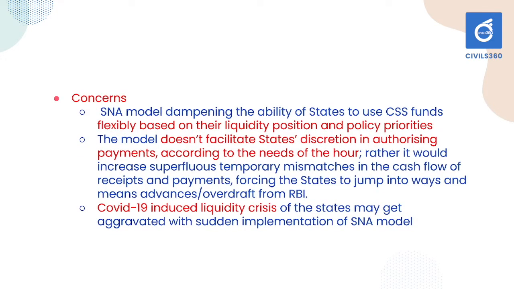And the concern here is that flexibility is a concern, and also we can say that the model does not facilitate state discretion. That is, the state needs to give a single nodal agency, so there is no discretion for the state government. Also there is an issue with COVID-19. As COVID-19 increased, there is an issue of liquidity. A liquidity crisis is there, and if the SNA model is applied or directly implemented over the period, it will definitely affect the discretionary aspects of every state. That is also another concern.